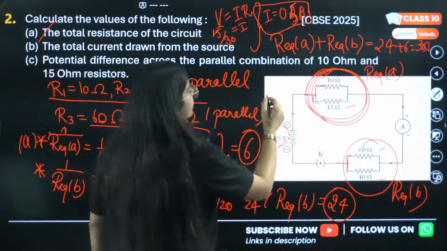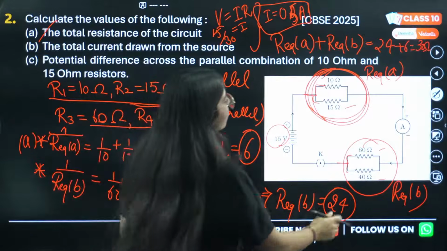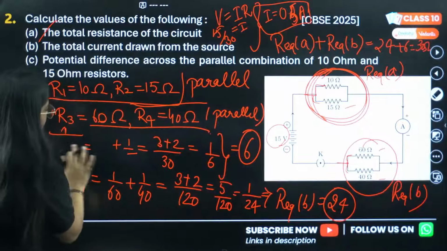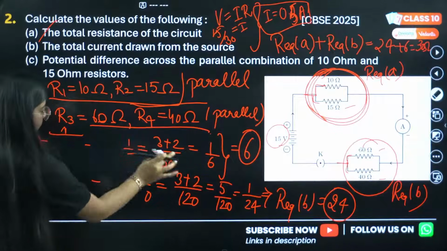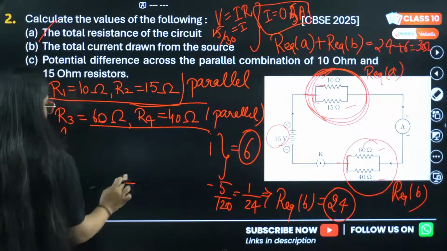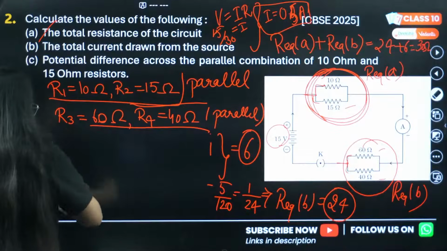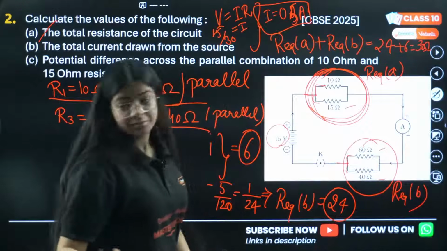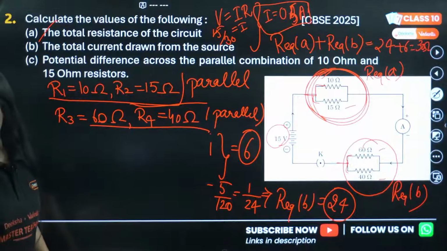So we have resistance. Where should I write now? Okay, I'm erasing this part. I can see a lot of you are answering. The electricity chapter is not that hard, okay guys? It's just you need some practice.